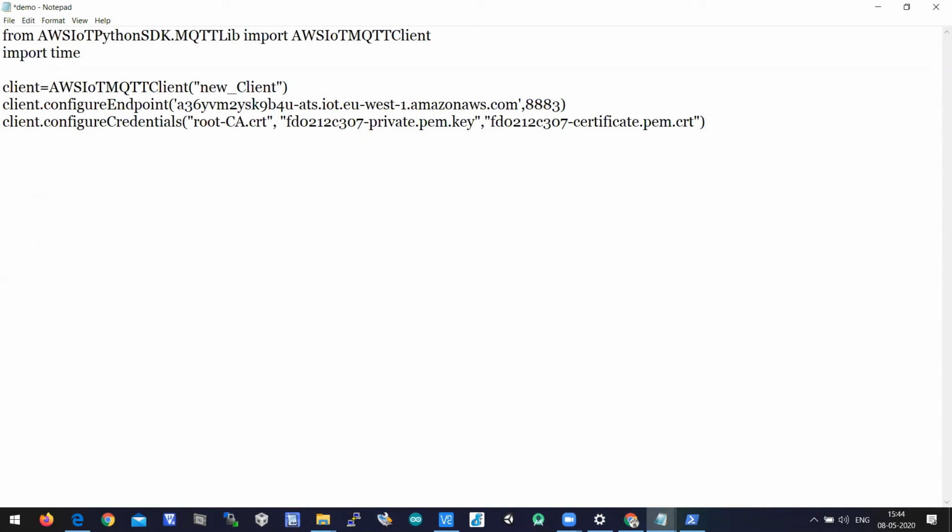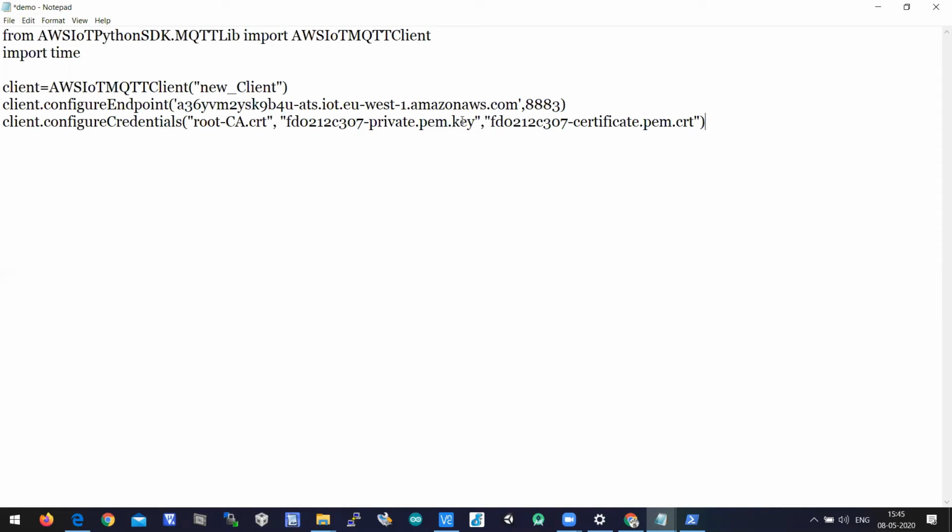So we need to pass three arguments here to the credentials function. One is the root CA certificate, which is there in the folder, the second is the private key, which is also there in the folder, and the thing certificate, which is also there in the folder. You need to verify it, because sometimes people make spelling mistakes.